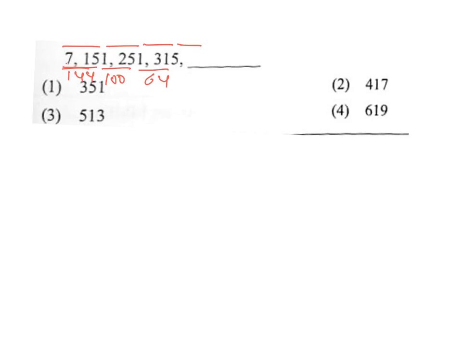If you see the numbers, 144 is a 12 square, 100 is a 10 square, and again you have 64, which is an 8 square. So 12 square, 10 square, 8 square. Obviously the next difference is 6 square, that is 36. And you add 36 to this one. If you add 36, 5 plus 6, what is 5 plus 6 here? 11. 11 means obviously the last digit will be 1. So your answer is 1.